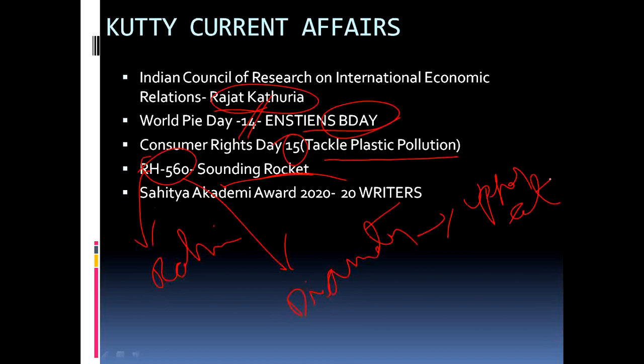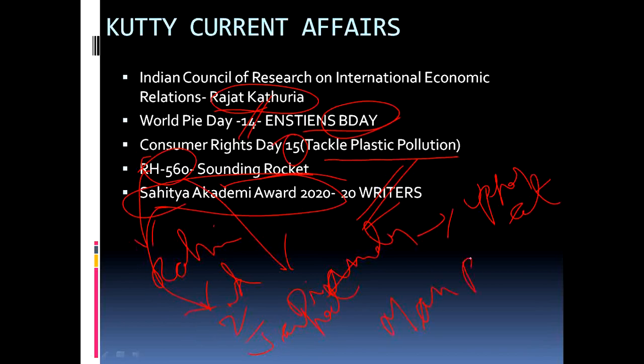The last is the Sahitya Akademi Award. I have told you recently that Neelakanteshwar was named for the 2021 Sahitya Akademi Award, and the previous year's 2020 winners were announced. There are 20 writers in total for whom Sahitya Akademi Awards were announced. Remember, Sahitya Akademi Award is the second highest literary honor. Which is the first highest? It is Jnanpith Award. In the world, it is the Man Booker Prize.